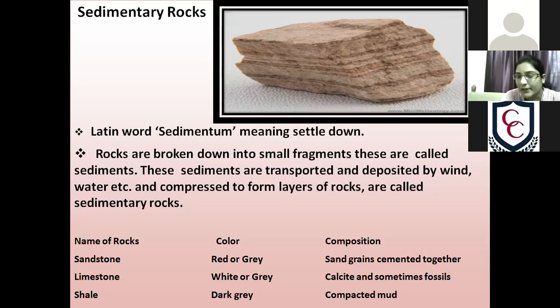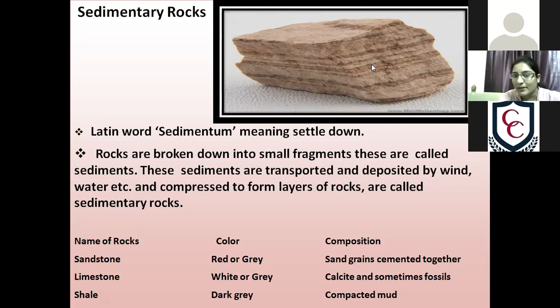In igneous rocks, it is magma and lava and only cooling down. And here we are using the two key features, erosion and deposition. As the word suggests, sedimentary means settle down, so obviously these rocks are formed when they are settling down. How does it happen? In the pictures you have seen there are a number of layers.